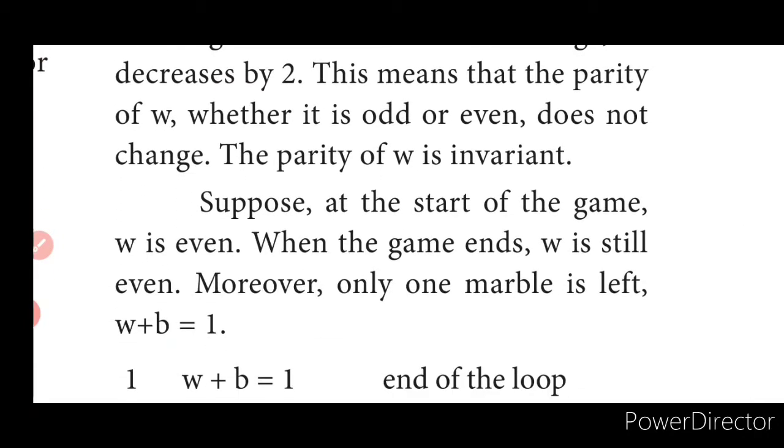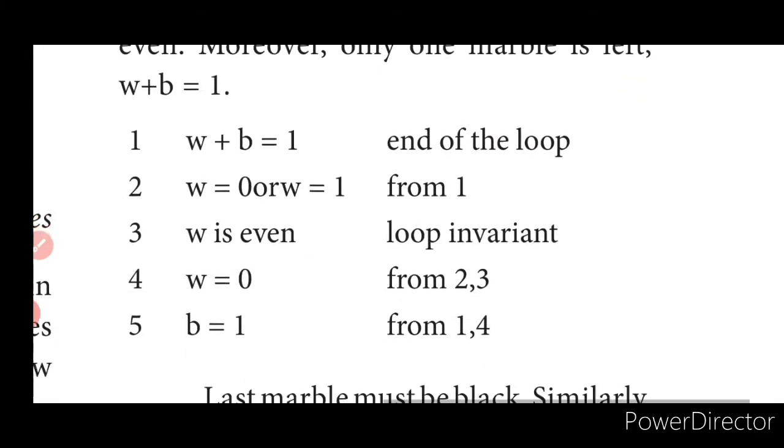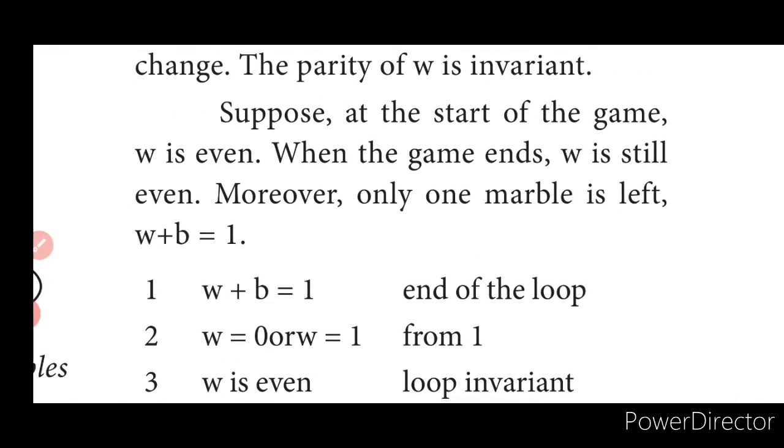Suppose at the start of the game W is even. When the game ends, W is still even. Moreover, only 1 marble is left. W plus B will be equal to 1, isn't it? At the start of the game, W was even. At the end of the game, W will still be even. Moreover, only 1 marble will be left. So W plus B is equal to 1.